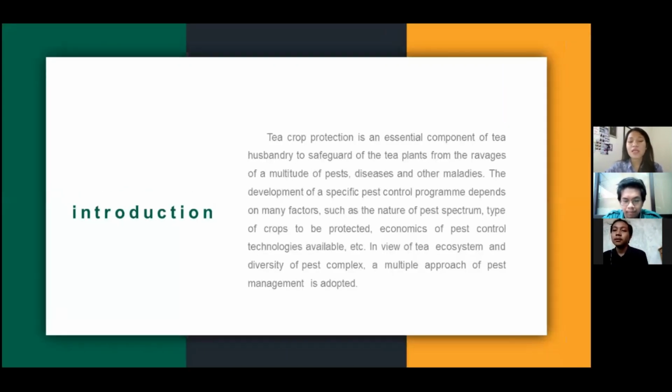The first one is the introduction. Tea crop protection is an essential component of tea husbandry to safeguard the tea plants from the ravages of a multitude of pests, diseases, and other maladies. The development of a specific pest control program depends on many factors, such as the nature of the pest spectrum, the type of crops to be protected, the economics of pest control technologies available, and in view of the ecosystem diversity of the pest complex, a multiple approach of pest management is adopted.